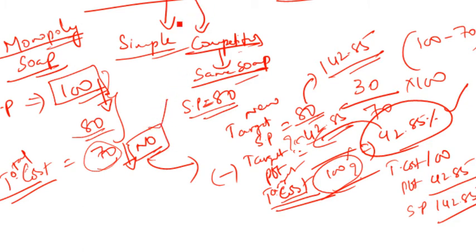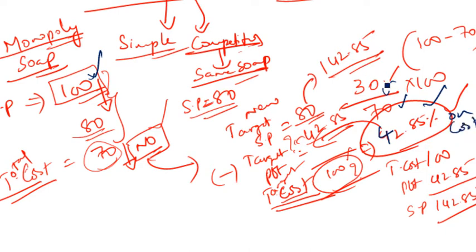So what they ultimately do is try to find out what their profit percentage right now is. It is 30 divided by 70, which comes to around 42.85%. So right now this company, selling its product at 100 rupees, is earning a profit margin of 42.85% on cost.